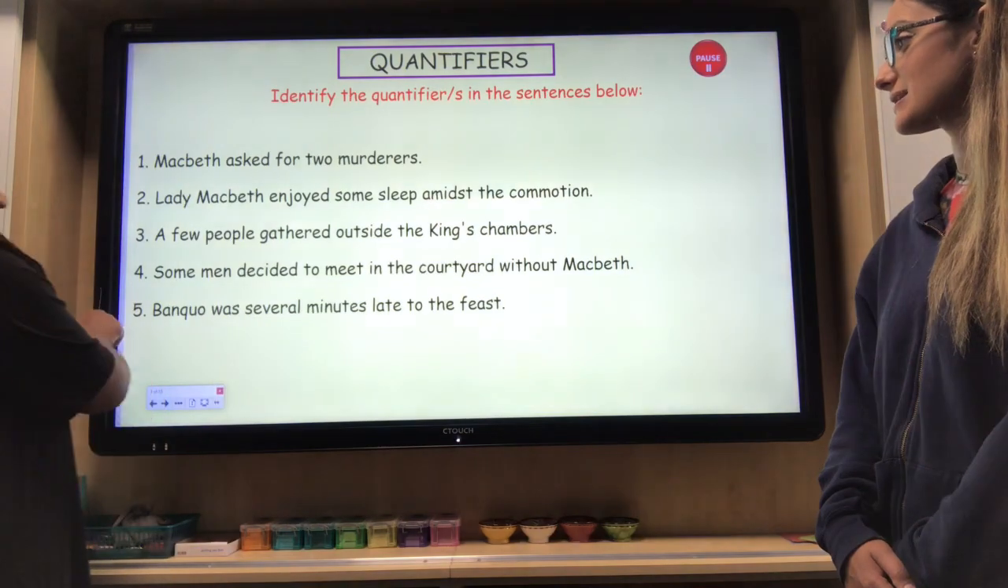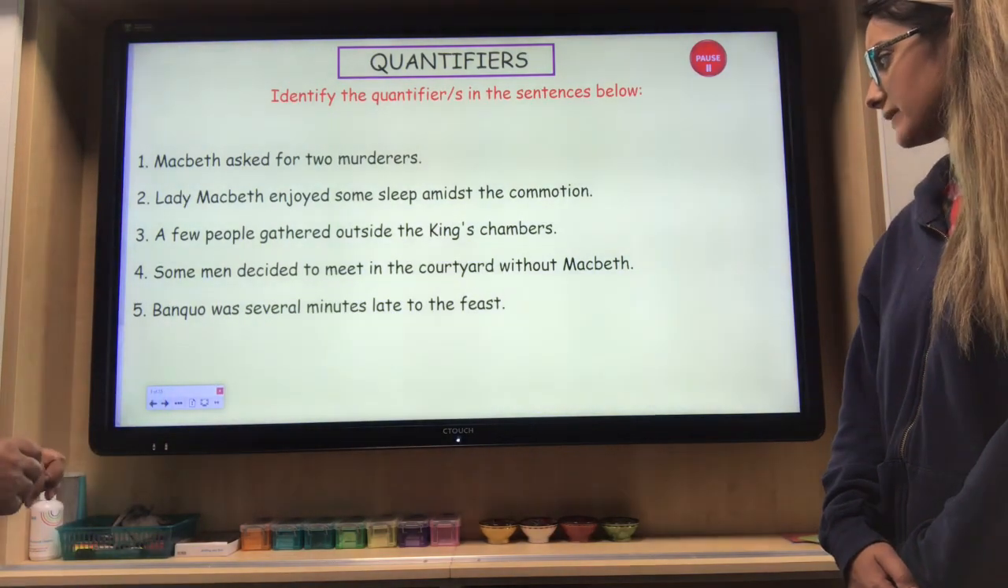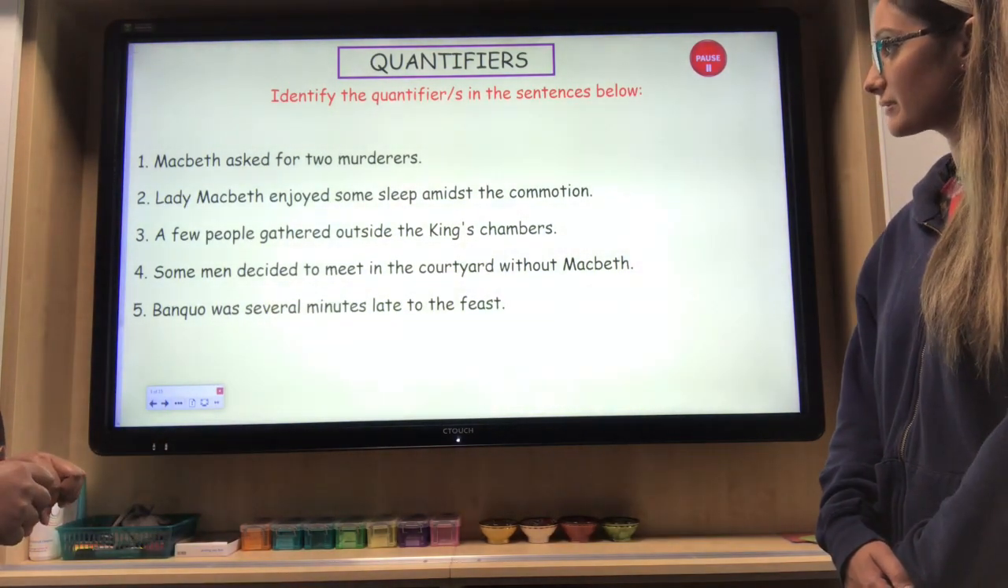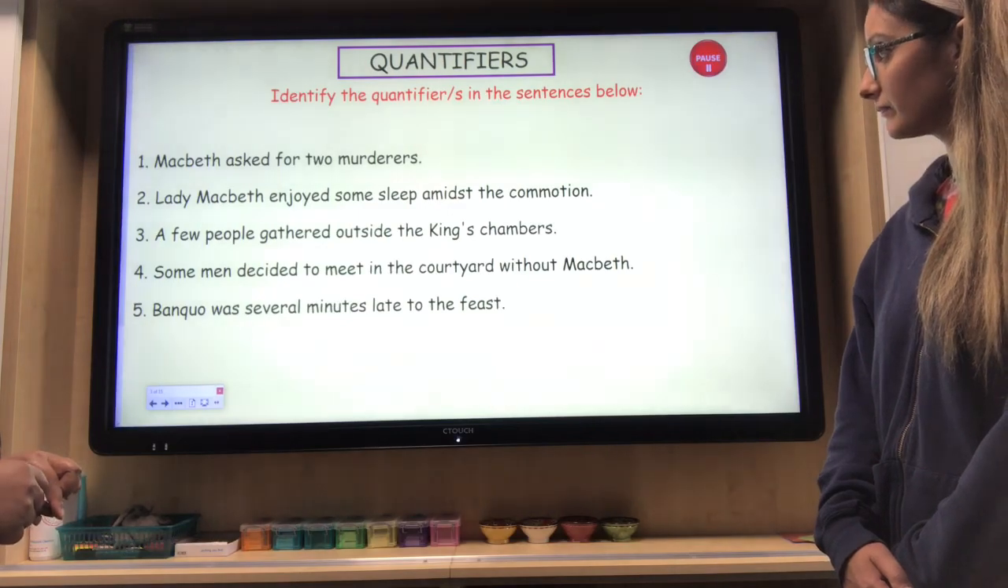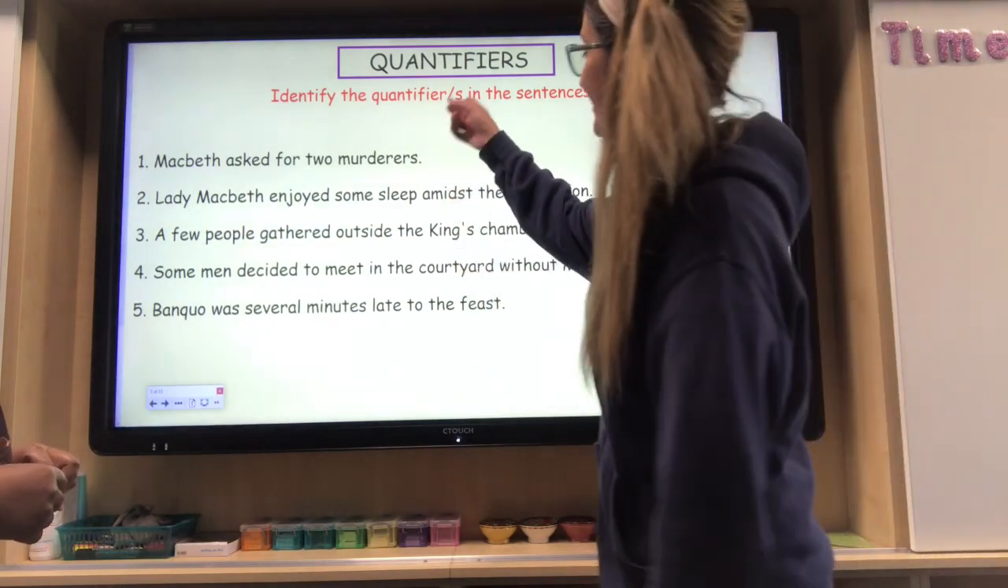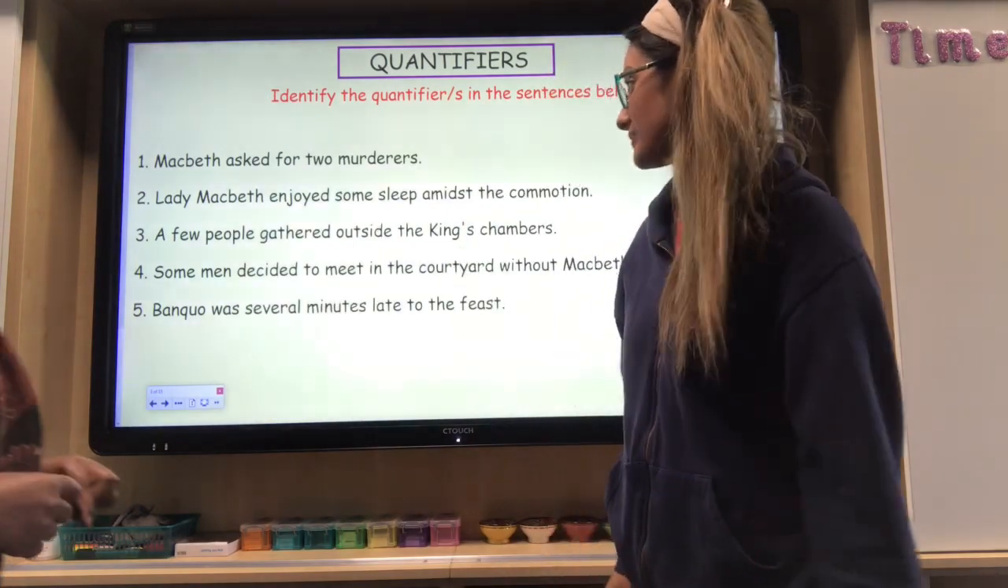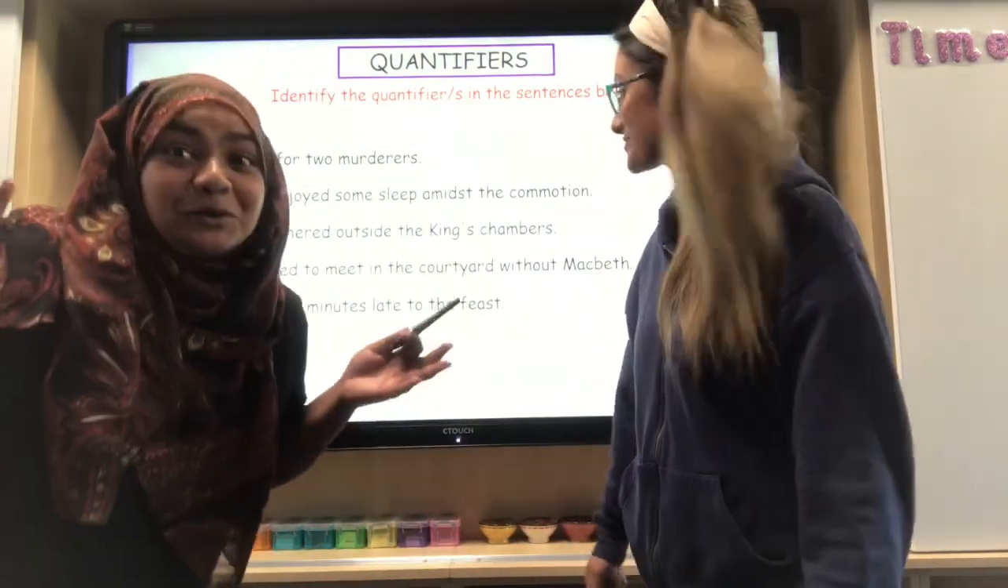No, I'm just having a look to see whether there's any sentences with two quantifiers in them. I don't think there is. Well, shall we work through them and see? Because you said quantifiers, so I was just wondering whether there was two. Were you trying to catch us out? Maybe. Who knows what was going through my mind?